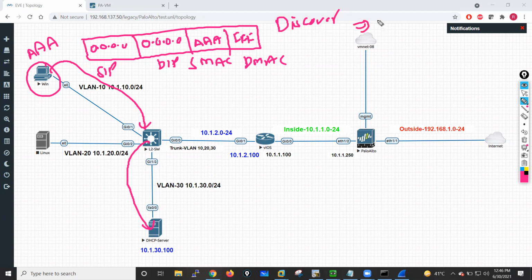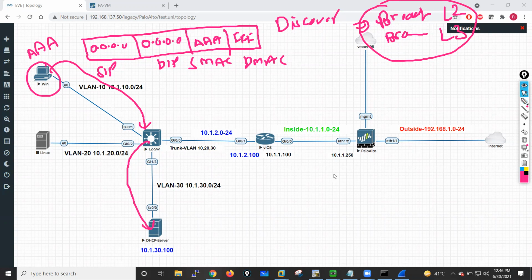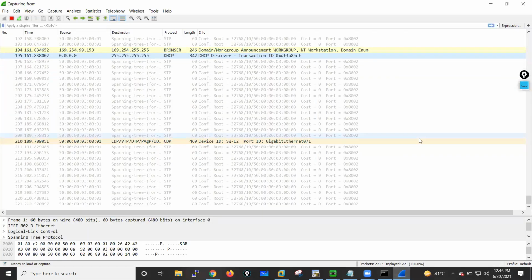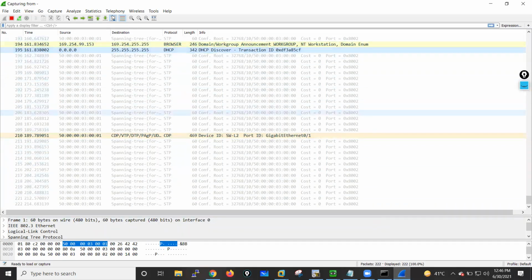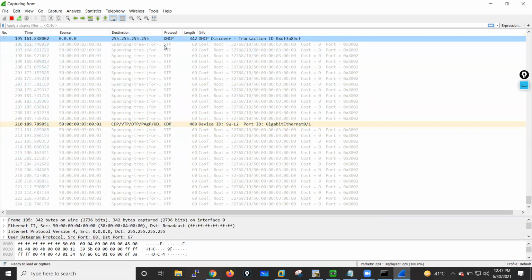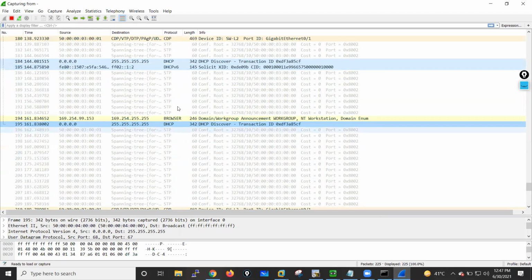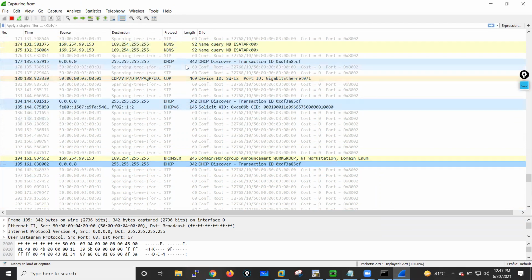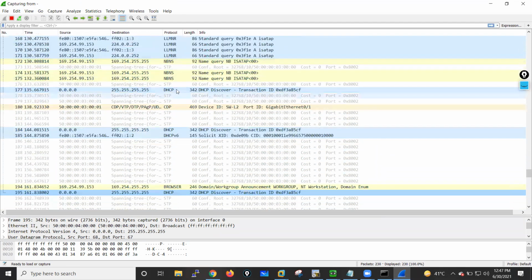So the discover message is a broadcast message at layer 2 and also a broadcast message at layer 3. Just remember, broadcast message at layer 2 and broadcast message at layer 3. Okay, let me go into my Wireshark. You will see they have exchanged some DHCP packets, right? See, the discover message has been exchanged. DHCP discover message has been exchanged, right? So right now they are only exchanging discover messages.